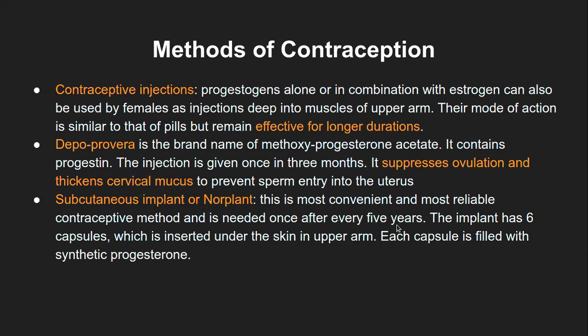So you can imagine, once you keep the implant for 5 years, you need not worry about this, but even for that once, you have to undergo a very minor surgery.